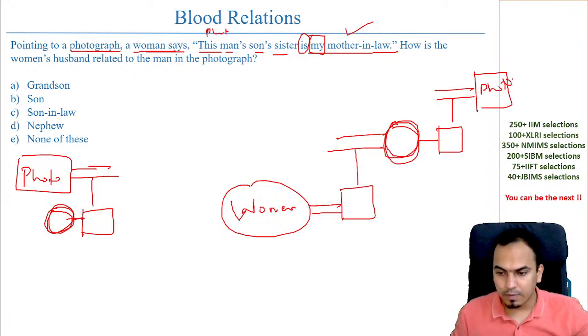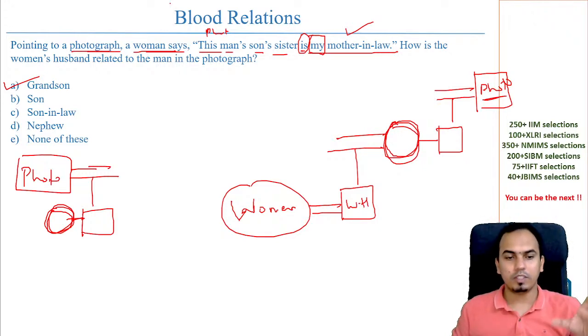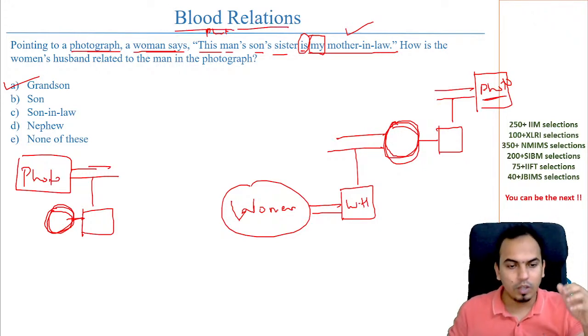Getting it? This is how we have drawn the woman. The woman's mother-in-law is the sister of the son of the man in the photograph. How is the woman's husband, WH, related to the man in the photograph? The man in the photograph, his daughter, this person's daughter's son. What's the answer? The answer is grandson.